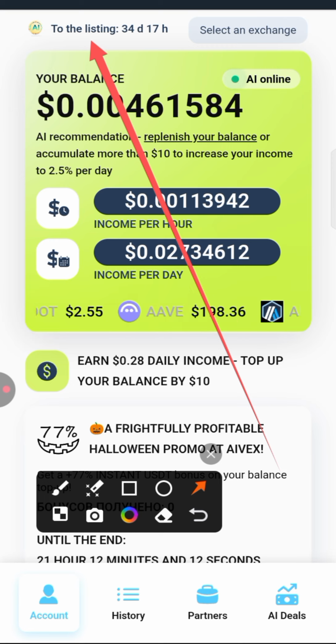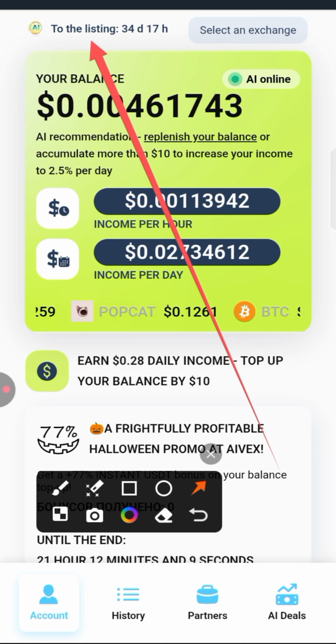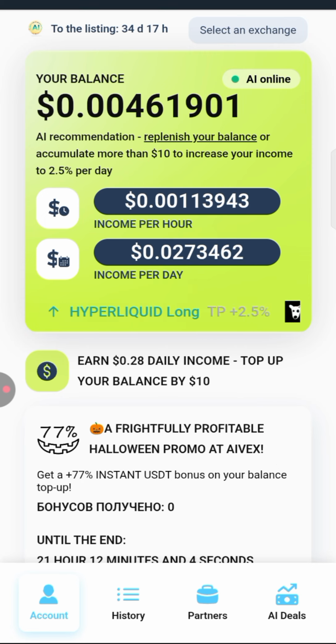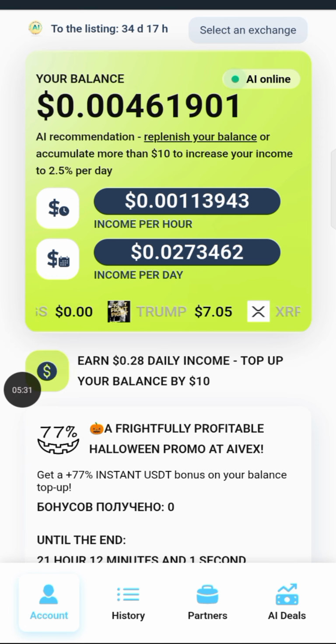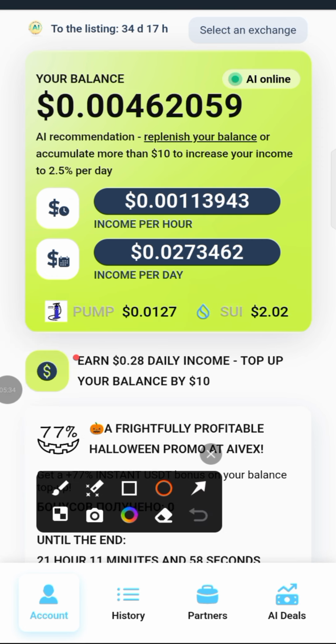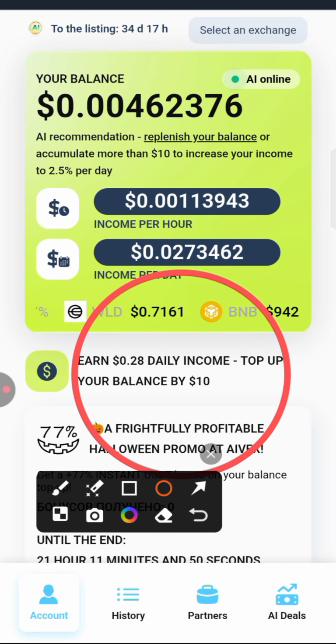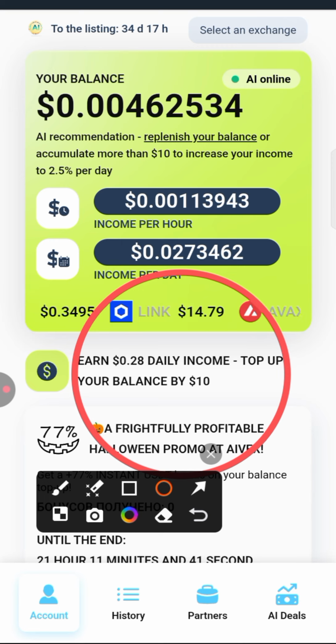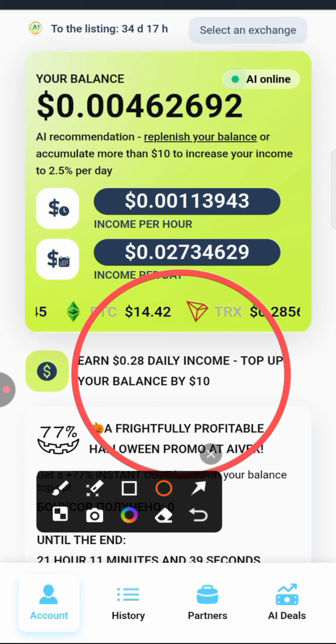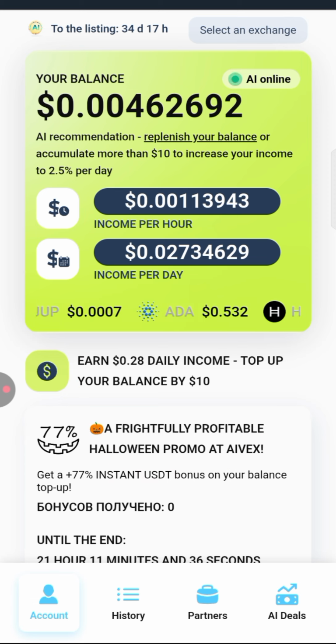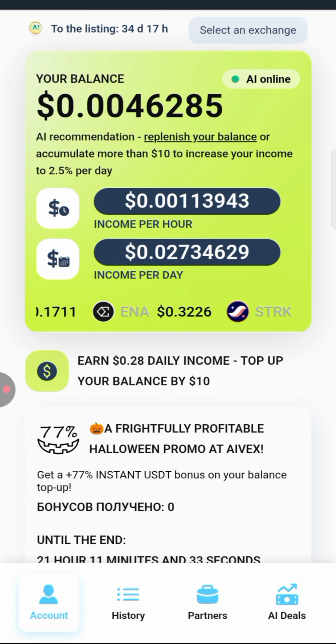So this project is just like Bitcoin and Atok, those are some other projects that allow us to withdraw even before the listing dates. All right, so you can read all these things. You can see here it says 0.28 daily, top up your balance by 10 USDT, which means if you top up your balance by 10 USDT, you'll be earning higher. But I wouldn't advise you guys to top up any balance here, because me, I'm doing this the free way, and I also want you guys to do it the free way as well. All right, so you can scroll down and read all these.